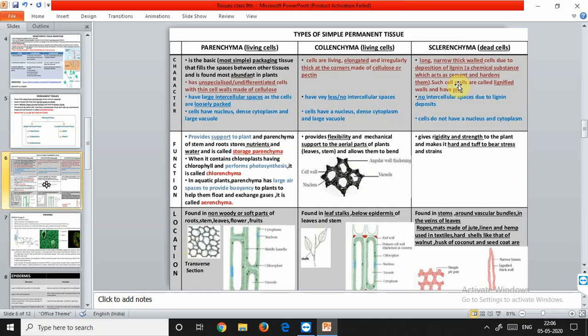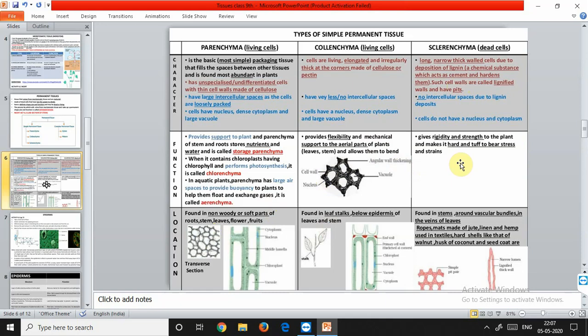Due to the excessive thickening of the sclerenchyma cell, its cell cavity or lumen becomes greatly reduced. This is the lumen, the space you can see. In the case of sclerenchyma, because of a very high amount of lignification and thickening, the lumen becomes very small or even sometimes absent.